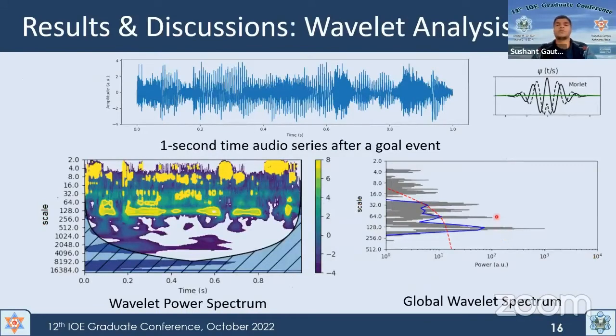So moving on to the wavelet analysis. For wavelet analysis, we took a 1 second audio time series after each event. This is in the time domain. And we performed Morlet wavelet analysis of varying width to give this wavelet power spectrum.